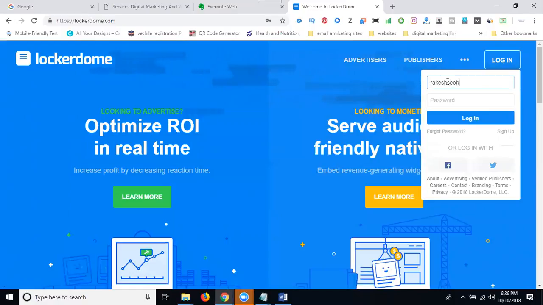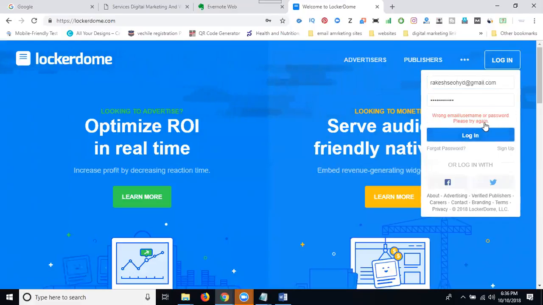Log in with your username and password, Gmail. When Gmail is not accepted, just connect with your Twitter. Log in to your Twitter account here. Just log in with your Twitter account.